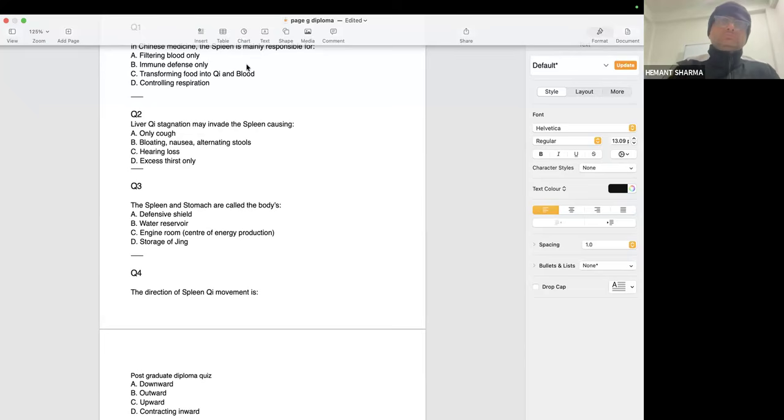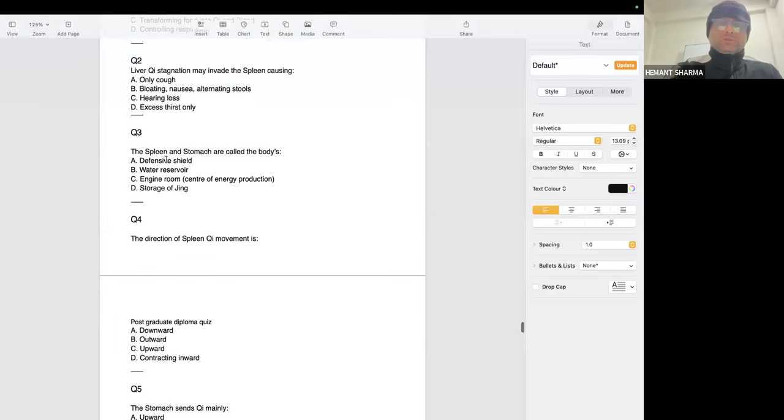Actually, it is better if we see this, because liver chi stagnation is attacking the spleen, stomach, heart, kidney, urinary bladder, lungs. It is attacking everywhere. So we are not using the name, but if you want to use it for the spleen, you can, no problem. But it might attack anywhere.